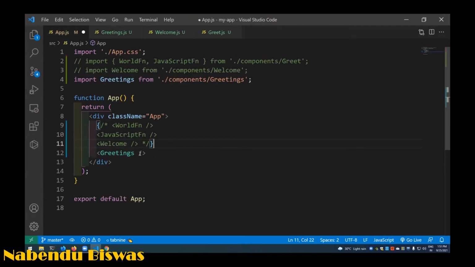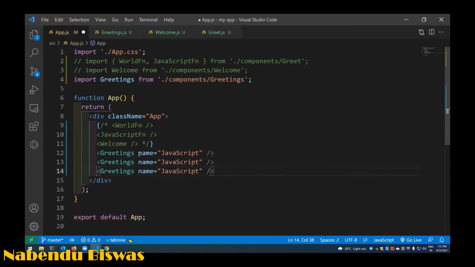So name equal to JavaScript, name equal to Golang, and name equal to Shift. Okay, so these are all there.